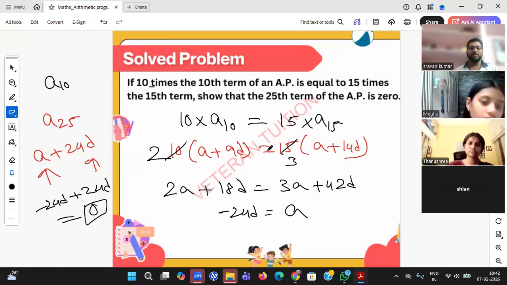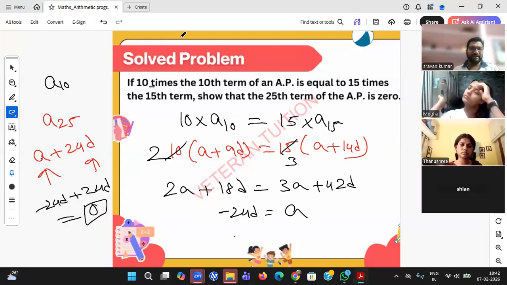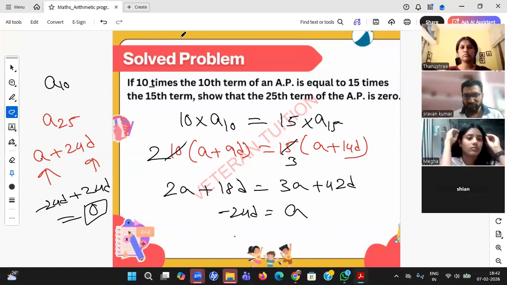Many students just stop here. Two unknowns, one equation, how can we proceed? But don't stop here. Proceed, and you will get some beautiful relation and that will automatically get cancelled. Yes, the right answer. Tanushri, right answer. Yes, Tanushri.